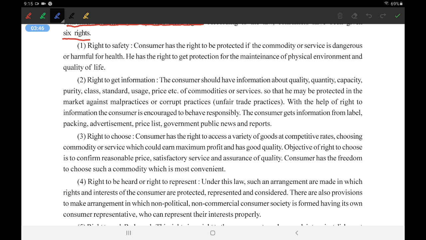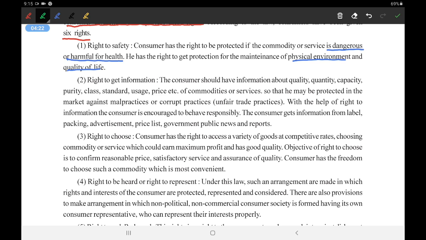The first is the right to safety. The consumer has the right to be protected if the commodity or service is dangerous or harmful. He has a right of safety if sometimes the commodity is dangerous or harmful for health. He has the right to get protection for the maintenance of the physical environment and quality of life. So the right to safety is one of the most important and prior rights.